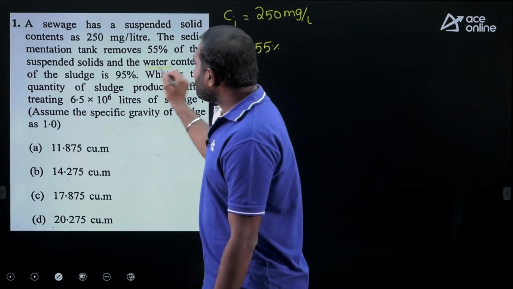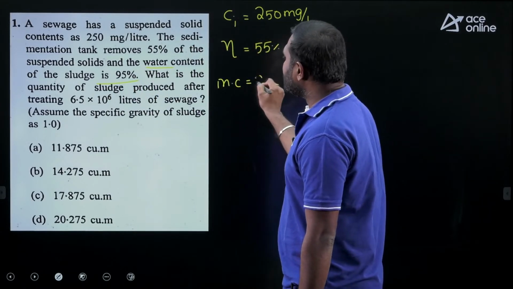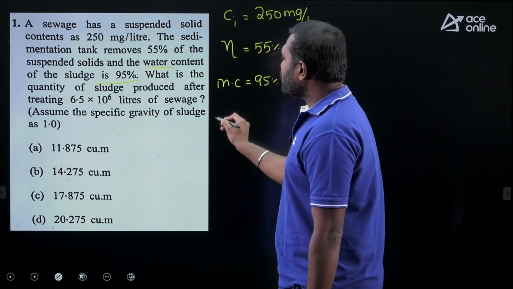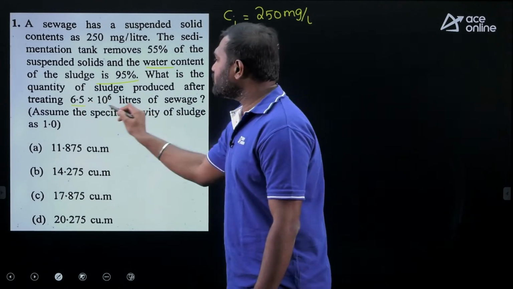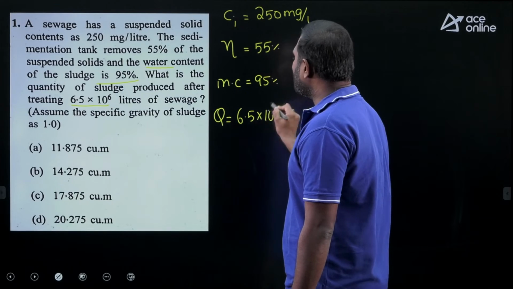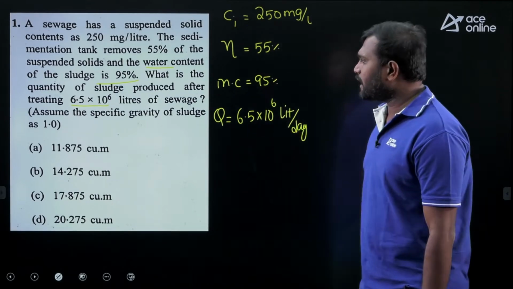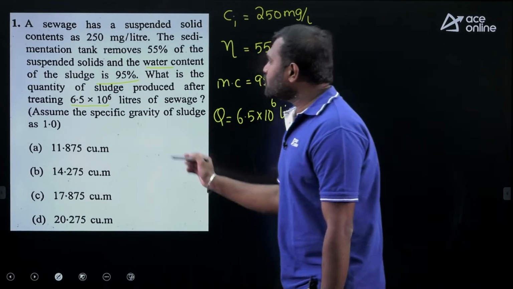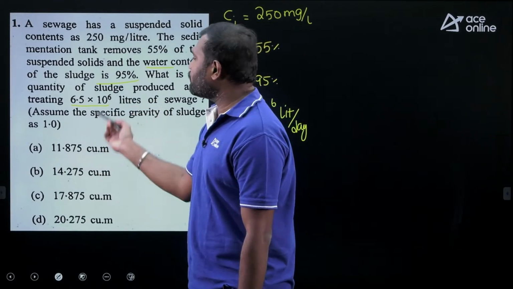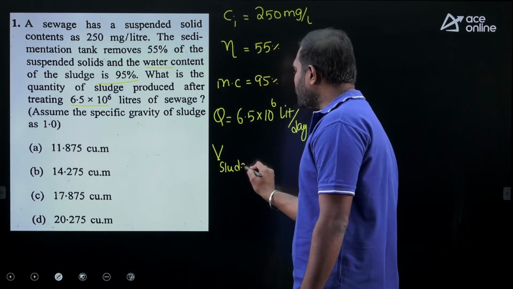And the water content in the sludge is 95%. So whatever the moisture content is given as 95%, and whatever the flow rate is going to be treated is nothing but Q equals 6.5 × 10^6 liters in a given day. So what they are asking is, what is the quantity of sludge produced after treating in terms of the volume? So we require the volume of the sludge.